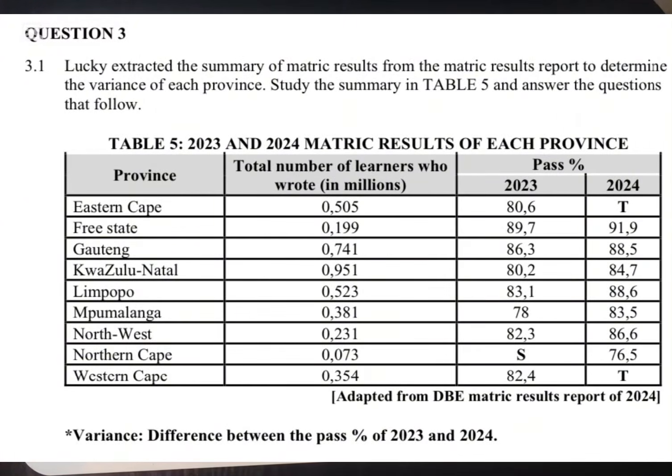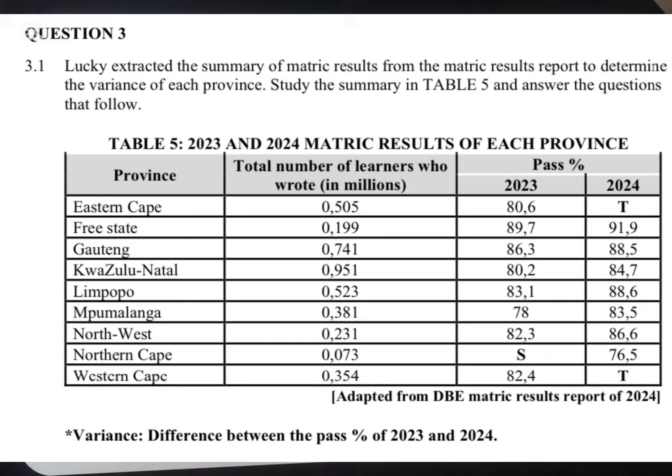Question 3. Let's look at question 3. It says that Lucky extracted the summary of a matric result from the matric result report to determine the variance of each province. Variance is just the difference. The word variance means the difference. Study the summary in table 5 and answer the question that follows.